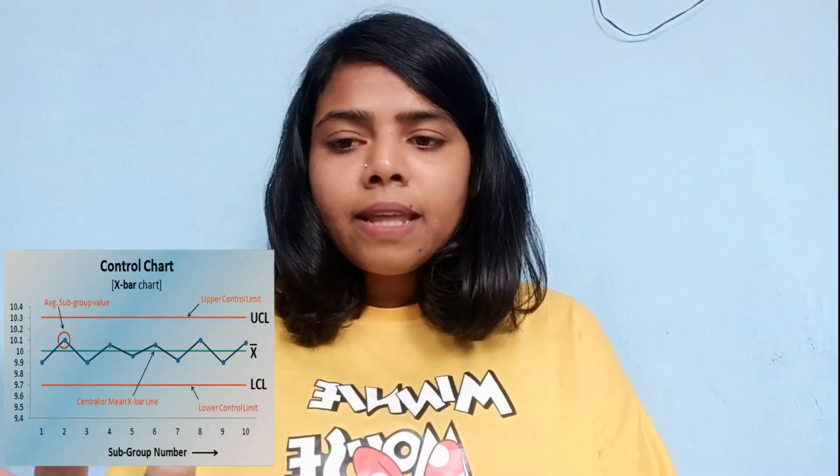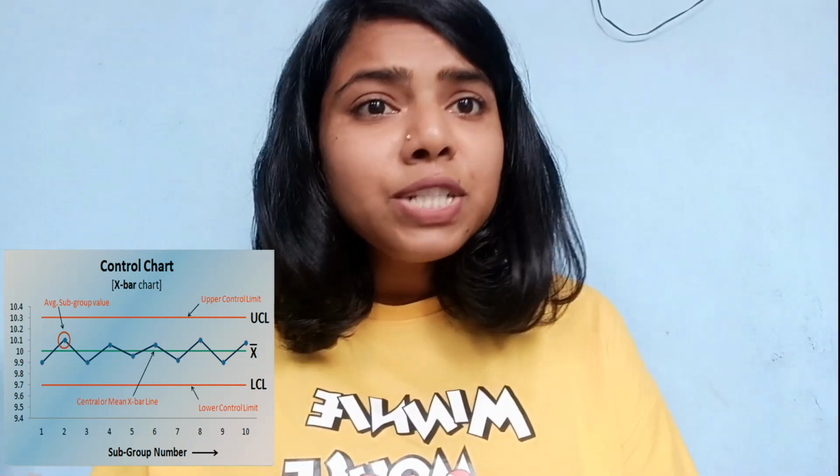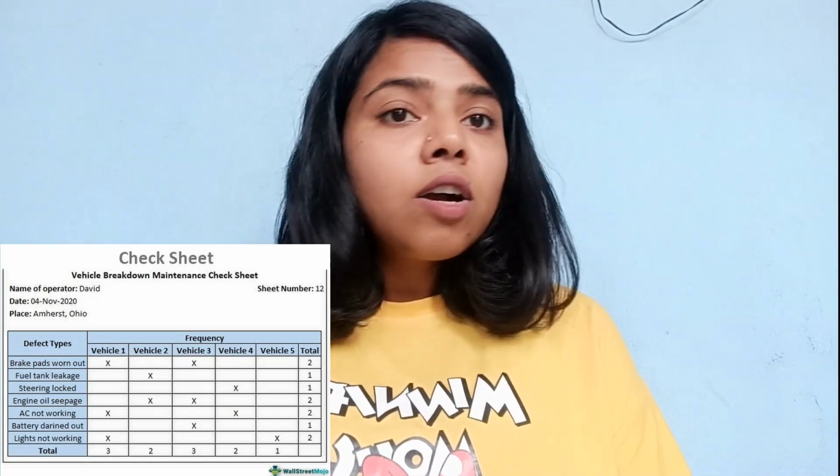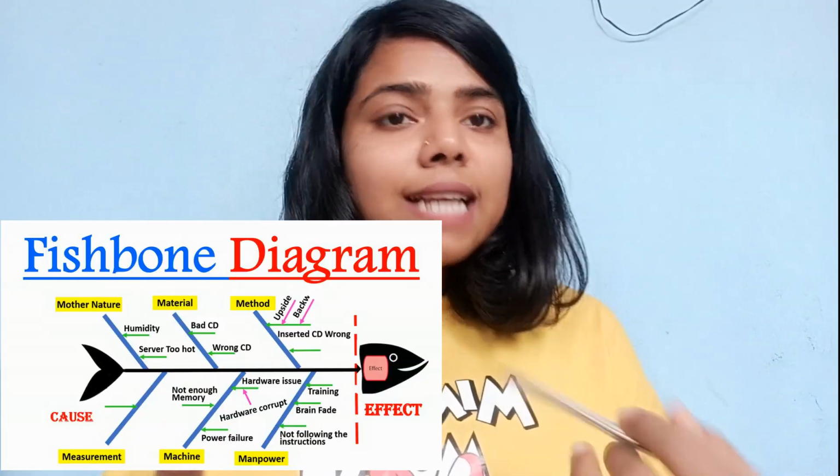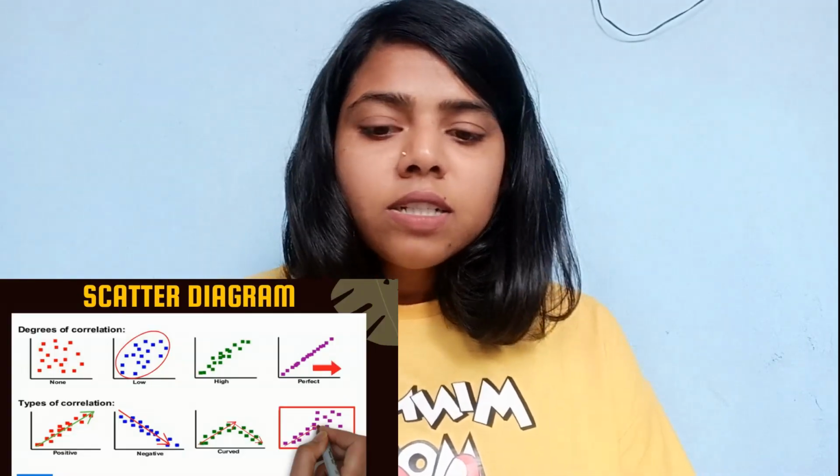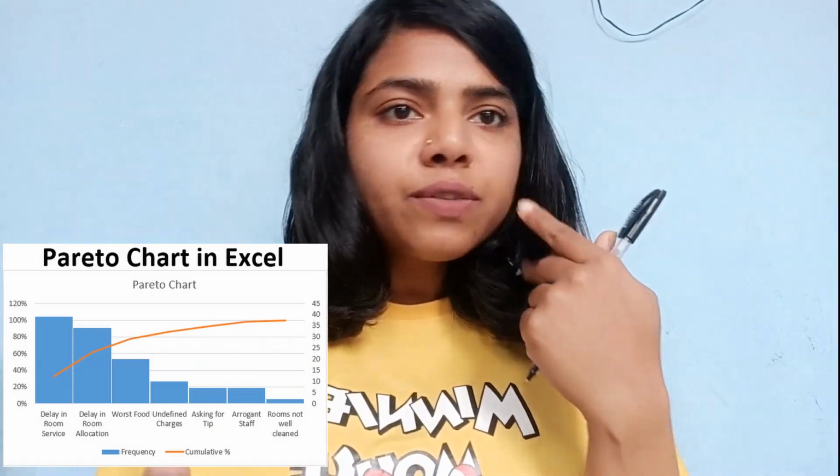Then what are the 7 basic quality control tools? We will be listing them. The 7 basic quality control tools are the control chart, histogram, checklist, cause and effect diagram, scatter diagram, Pareto chart, and process flow chart.